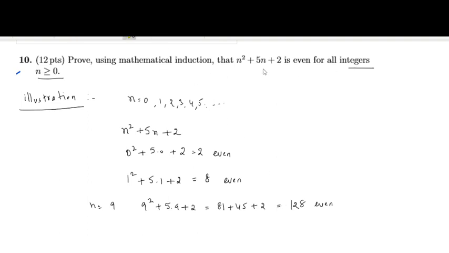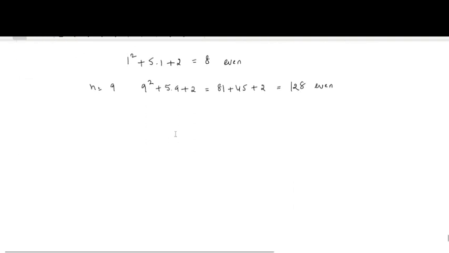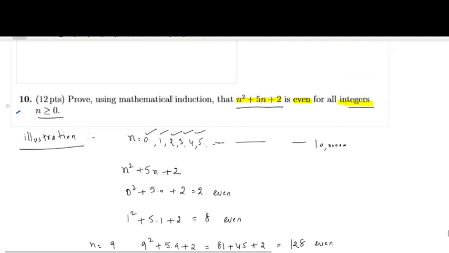So you have to prove that this n square plus 5n plus 2 is even for all integers. You cannot say this using the perfect induction method, means you cannot put every n up to 10 lakh, suppose, or some big number, and check whether this is true or not. So we will use principle of mathematical induction for doing this.